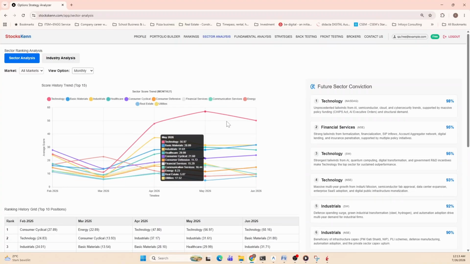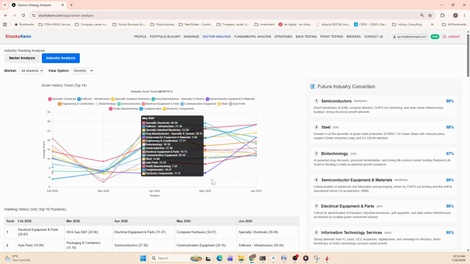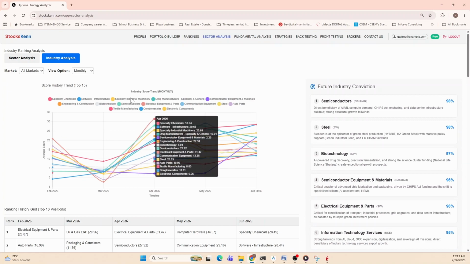And here, looking at the sectors is not the full picture. So you should go to a granular level and look at the industries within the sectors also. So you have that view as well, to look at which industries within the sectors are performing, so you can be more specific in your stock selection journey.